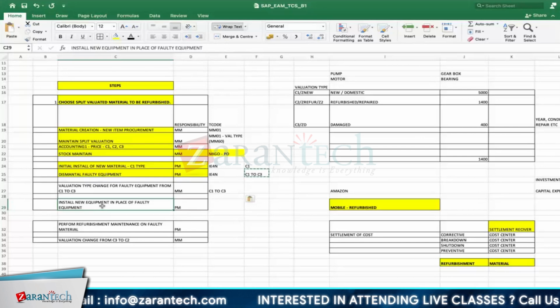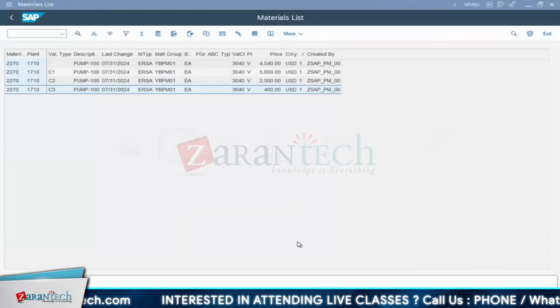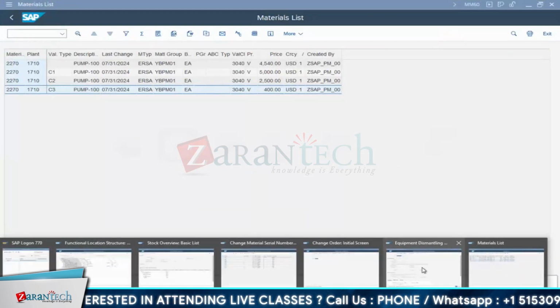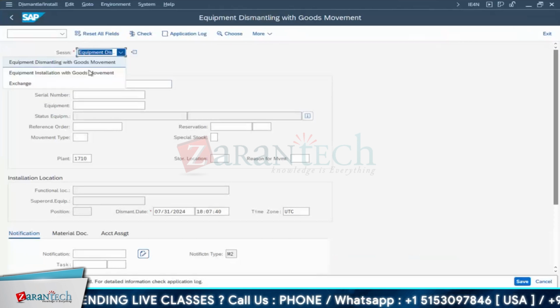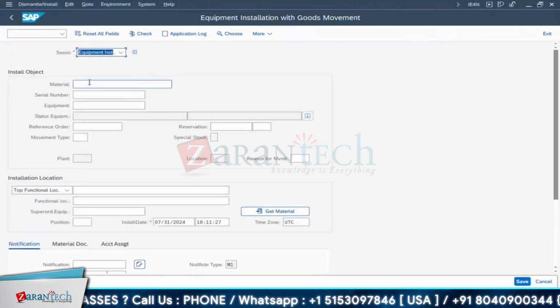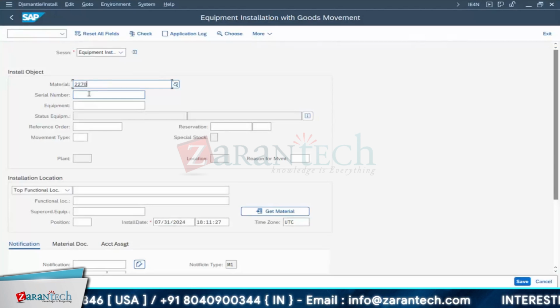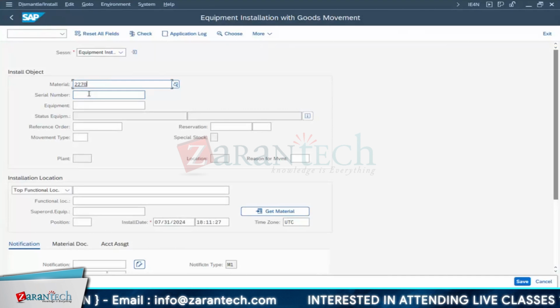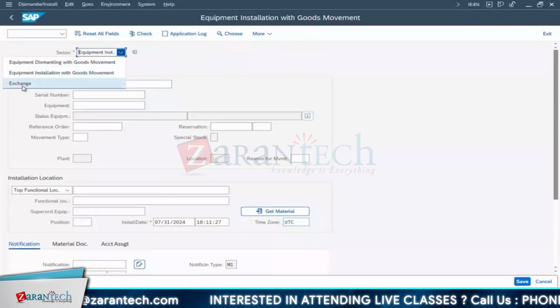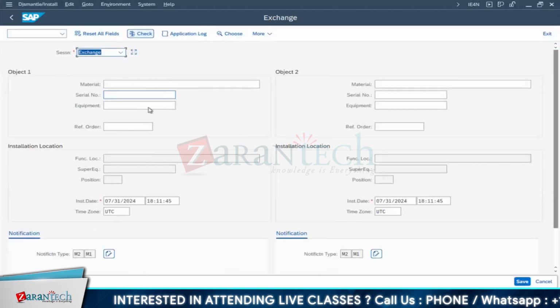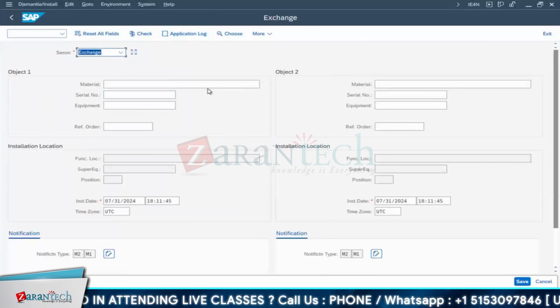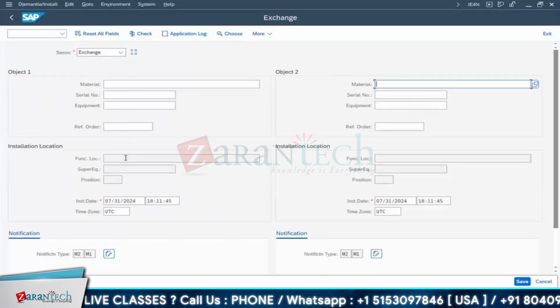Okay, that is also part of the job, right? Breakdown thing. So again, I will go for equipment installation. See here, I'll go for equipment installation. I think you have exchange also. That is good actually. So in exchange, probably it will do in one stroke, right? That is an external process we will show you. Okay, there is a no. Here, code. Can you just use that drop down? Here, yeah. It says exchange with no. Here I am doing it with an installation procedure. Exchange would actually, my understanding, right?